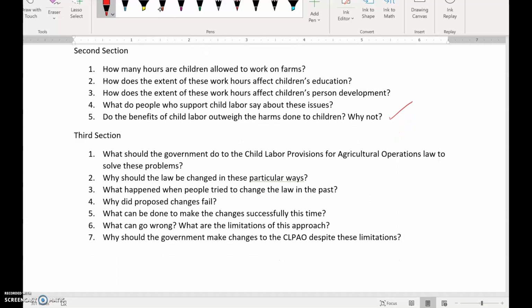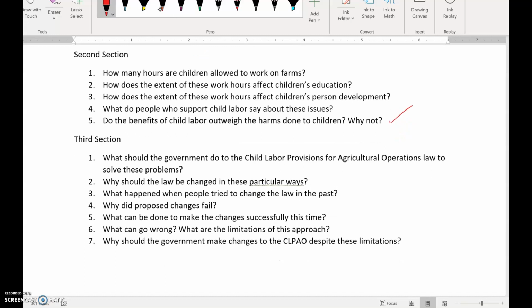Okay, so then the last section is, well, what should the government do to the child labor provisions for agricultural operations law to solve these particular problems? Then, well, why should the law be changed in these particular ways, right? Because there's lots of things that we can do, but putting together a really practical idea, not one that's simply like, we'll just ban everything or whatever. Actually coming up with something that's feasible and something that could get passed politically. This is what makes this a challenge.